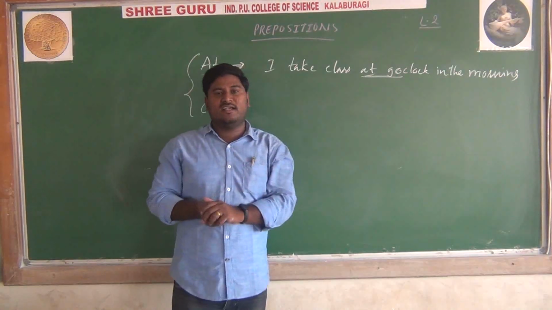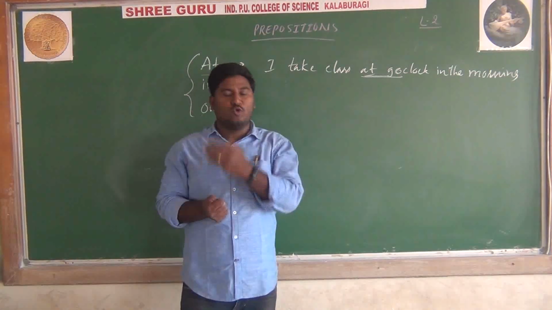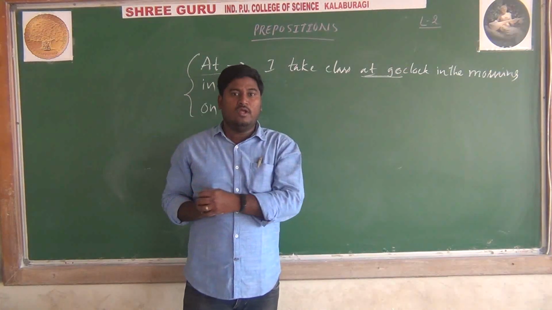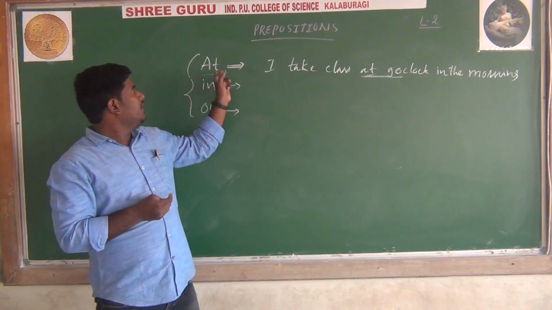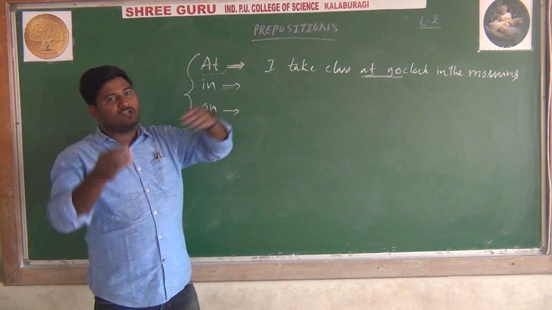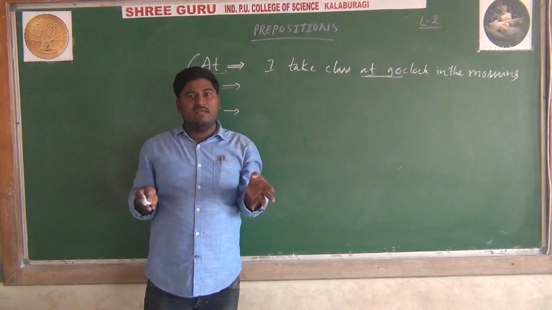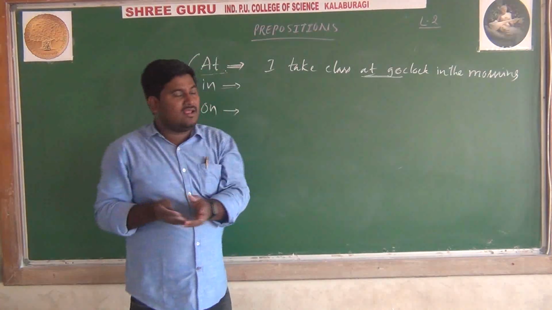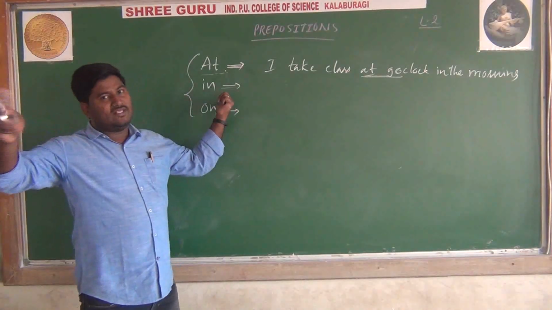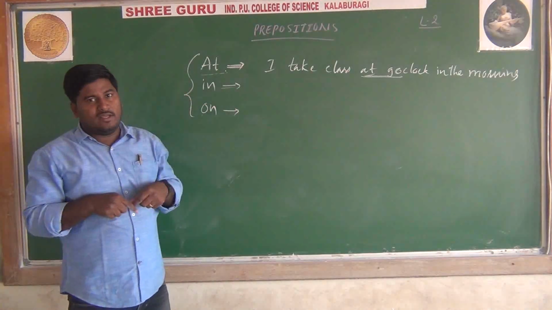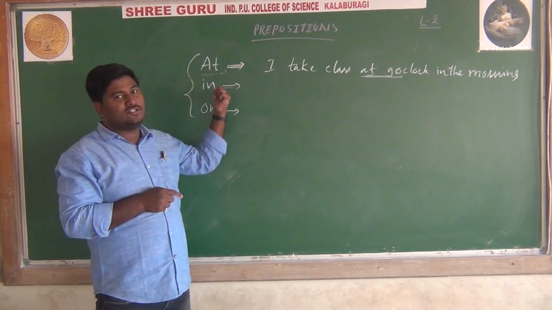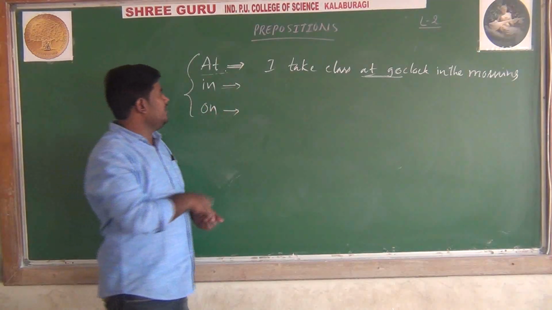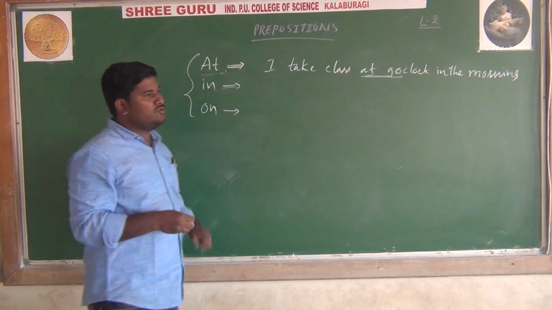I studied in Gulbarga at Sri Guru. Or for example, so at we talk about when we describe or talk about a smaller area compared to, if two places are there, when we talk about an area which is bigger, at that time we should say in, and at is a smaller area compared to that. In is also used when we talk about